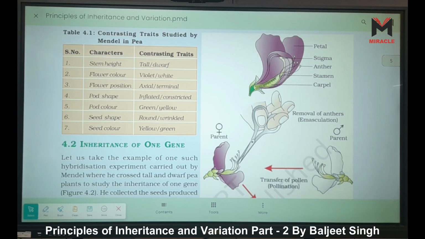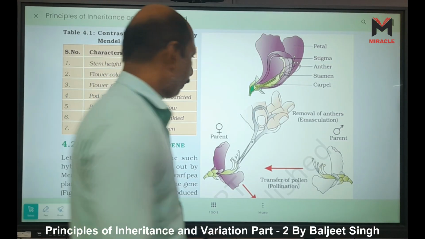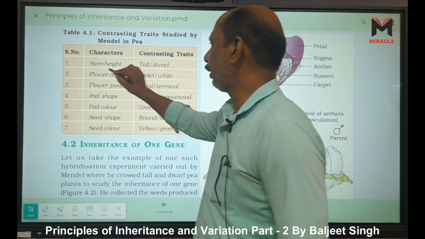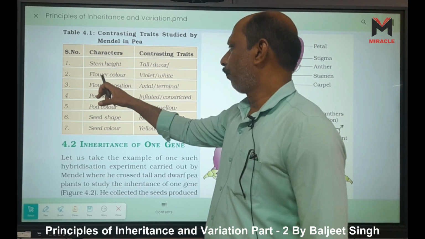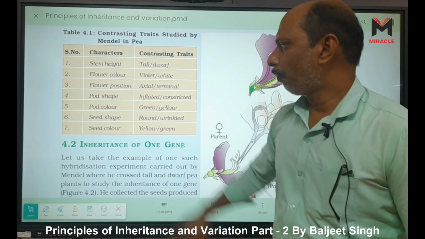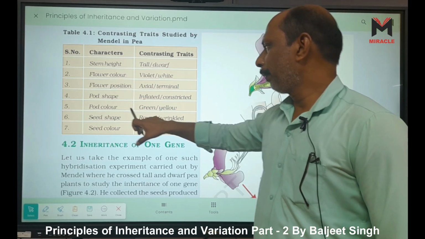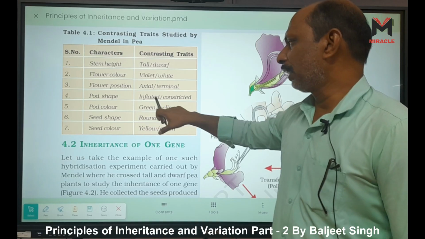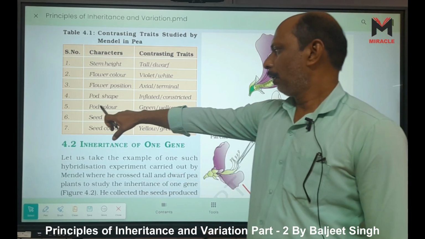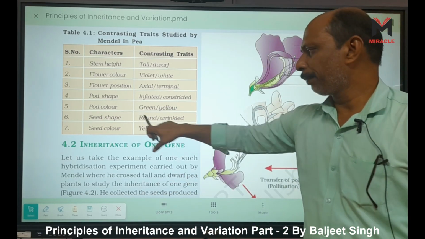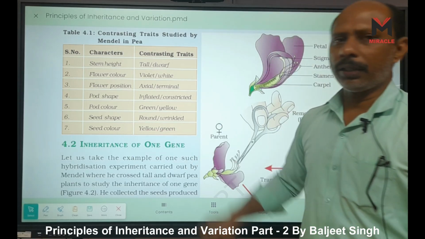Contrasting traits studied by Mendel in pea. What are the traits given here? You can say stem height, tall and dwarf; flower color, violet and white; flower position, axial and terminal. Pod shape means inflated or constricted. Pod color, green or yellow; seed shape, round and wrinkled; seed color, yellow or green.